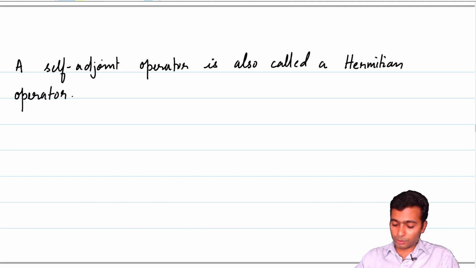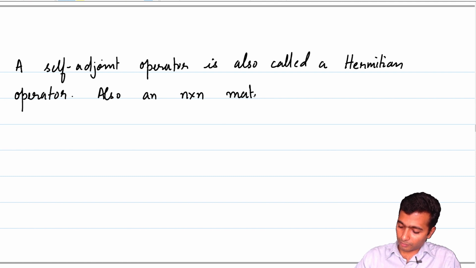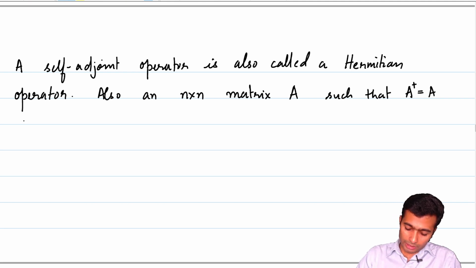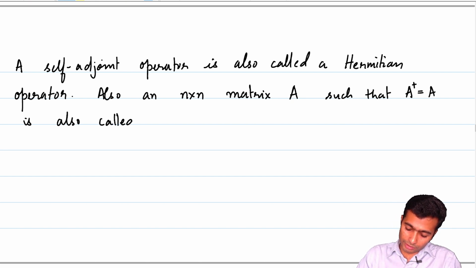So a matrix which is equal to its adjoint is called a Hermitian matrix. An n cross n matrix A such that A adjoint is equal to A is called a self-adjoint matrix. It's also called a Hermitian matrix.